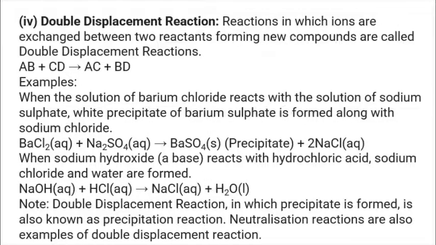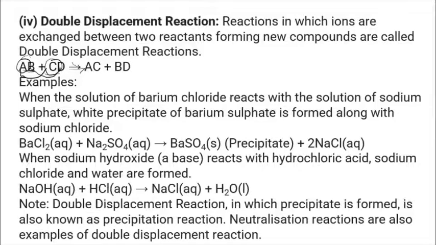Now, in the displacement reactions, again we are going to see the double displacement reaction. In these reactions, the ions are exchanged between the reactants, forming new compounds. For example, AB plus CD. So this is one reactant and this is another reactant. Once they react together, they exchange their ions between them. A combines with C, B combines with D. So we are getting the products AC plus BD.